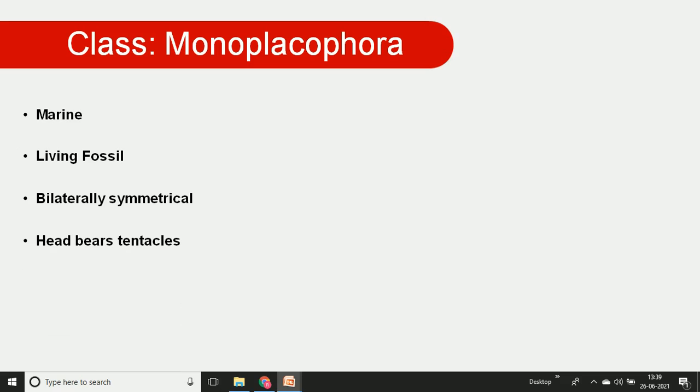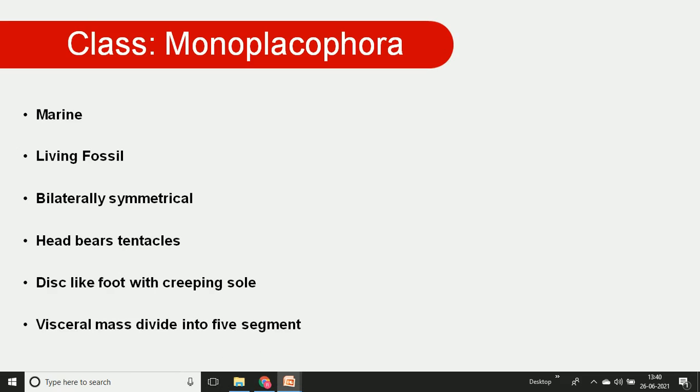Then the head consists of tentacles, and the tentacles act as a sensory mechanism in that group of animals. Then there is the foot. This foot is a locomotory organ, the ventral part of the body. This disc-like foot helps with gripping.